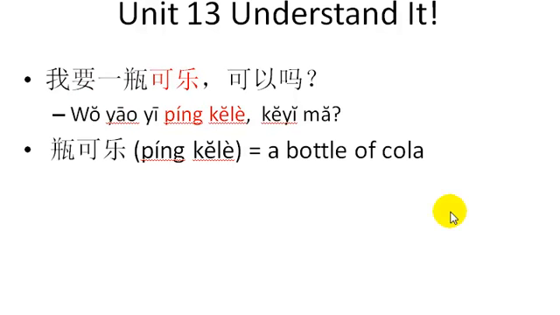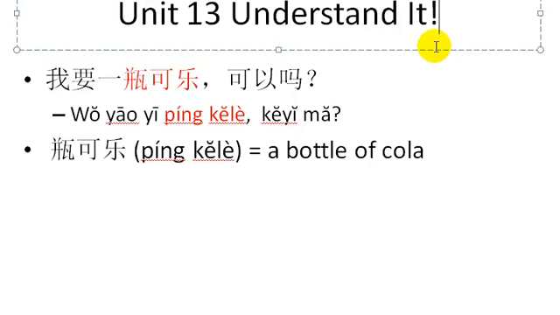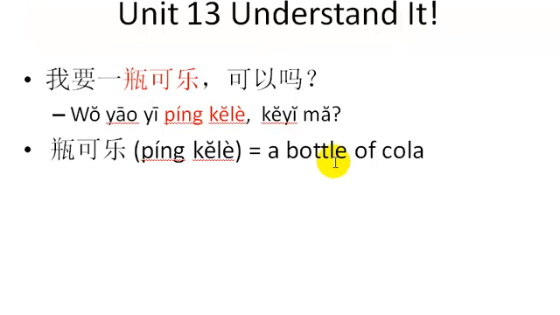And you may have guessed can. I should have highlighted this. There we go. Okay. So, you may have guessed can, but ping actually means bottle, a bottle. And 可乐 means cola. 一瓶可乐, a bottle of cola. 我要一瓶可乐,可以吗?